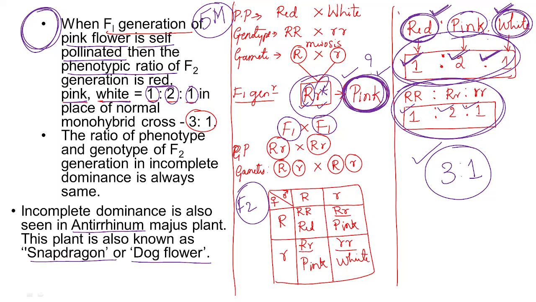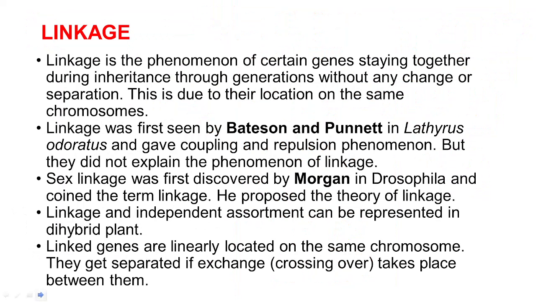In the CET examination you may get the question: name the cross in which the phenotypic ratio and genotypic ratio in the F2 generation are the same. That is phenotypic ratio 1:2:1, genotypic ratio 1:2:1. So that is incomplete dominance. Right? Let us go to the next one.